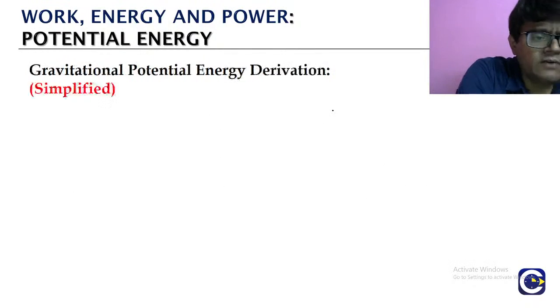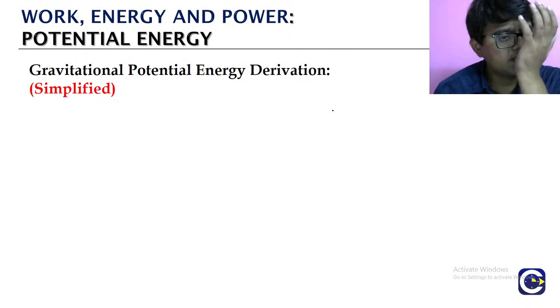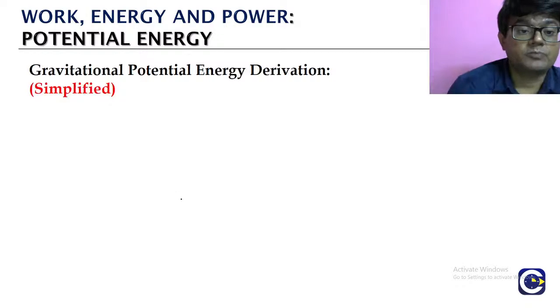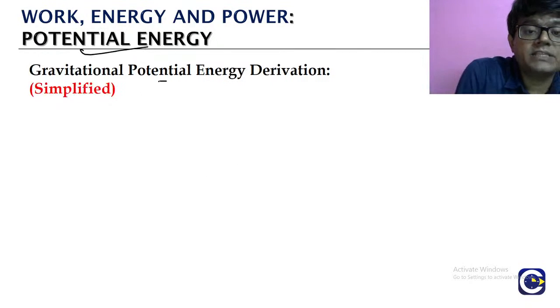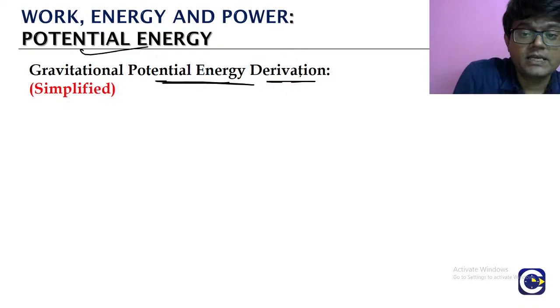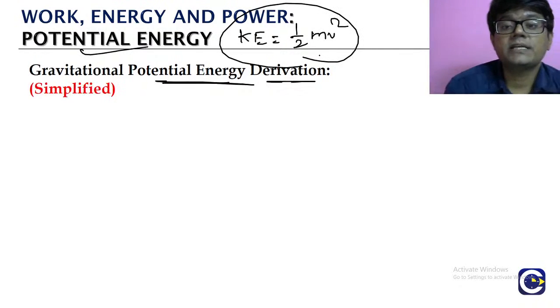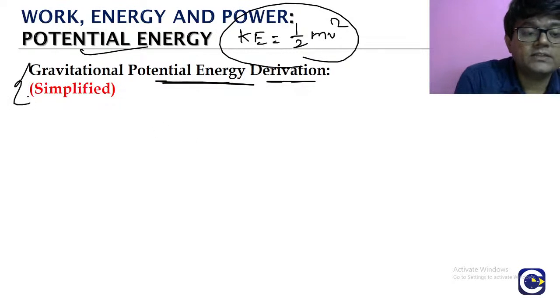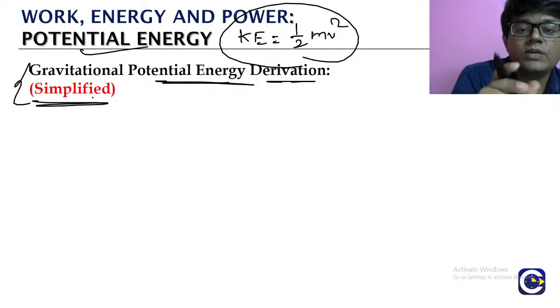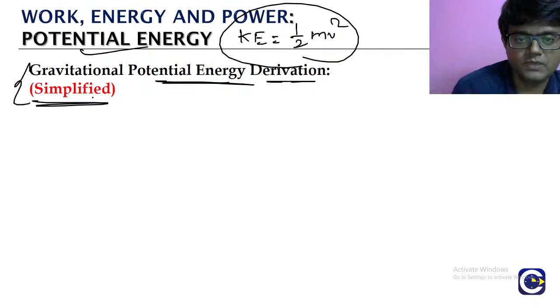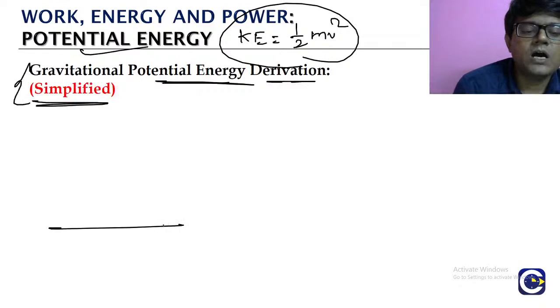Okay, now we talked about the idea of potential energy for the conservative force, but we need to see how the potential energy expression looks like, right? Because kinetic energy means we already know what is the kinetic energy of a moving particle, half mv square. That formula we have. But how the potential energy term will look like? So for that, the two conservative forces that we will deal with mostly in mechanics are what? The gravitational potential energy. Here gravitational means we look at only what? The simplified form. So we will see how the gravitational potential energy expression looks like.